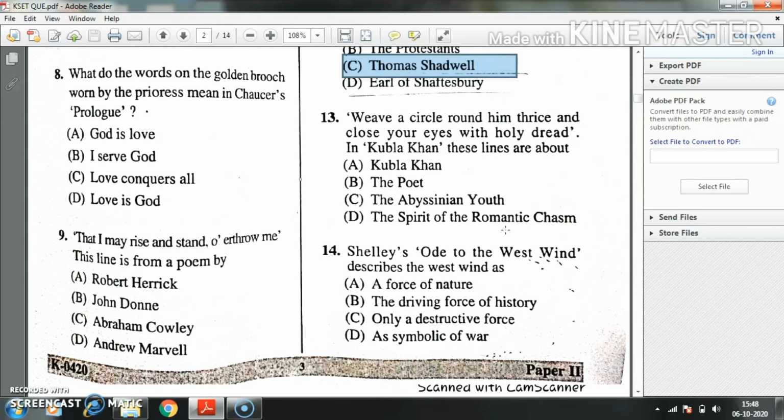Question number 13, weave a circle round him thrice and close your eyes with holy dread. In Kubla Khan, these lines are about dash. Option A, Kubla Khan. Option B, the poet. Option C, the Abyssinian youth. Option D, the spirit of the romantic chasm. Here the right answer is B, the poet.